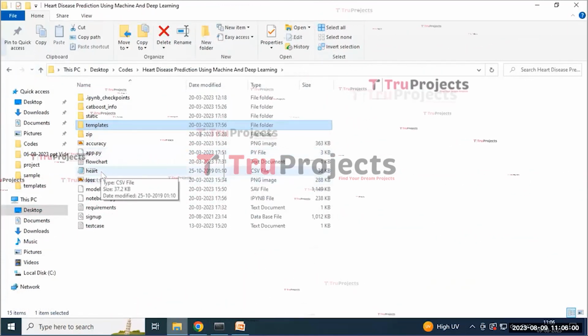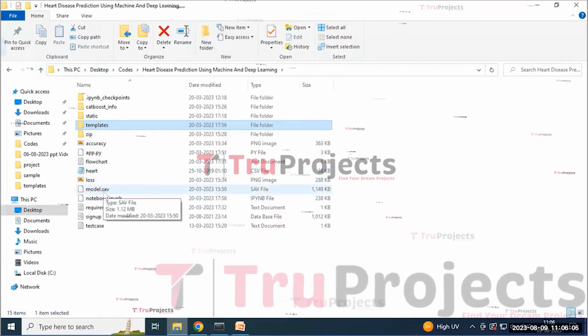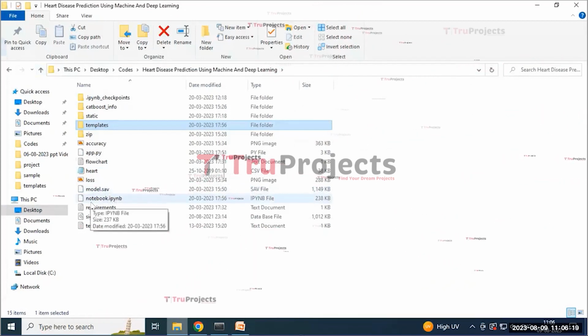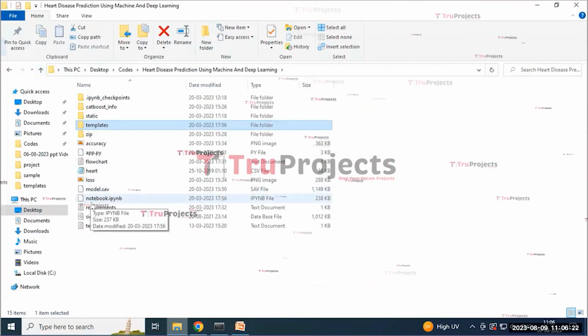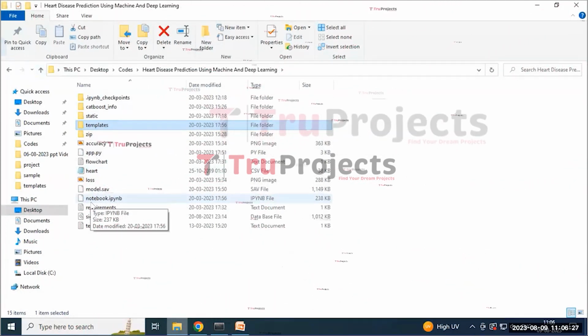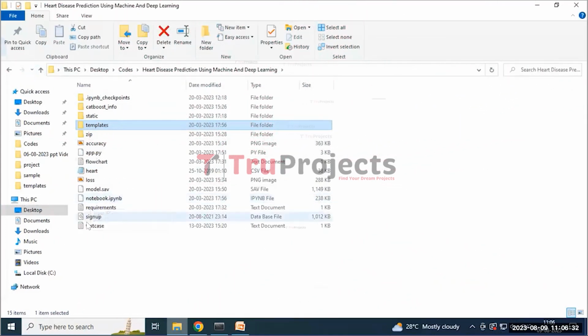And the heart is a CSV file that is used in this project. And the model is a file which contains the algorithm information and is loaded into the project code. During runtime, it utilizes the trained model for various tasks such as making predictions on new data and performing testing operations. And the notebook is an IPYNB file which combines code, graphs, and output all in one place. It allows the user to write and execute the code in individual cells, making it a popular choice for data science. And the signup.db file appears to be the database file used to store the user information.